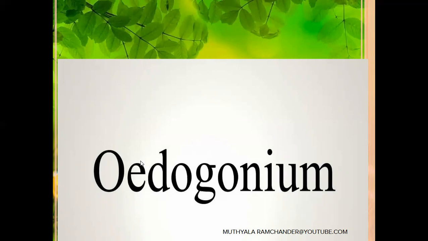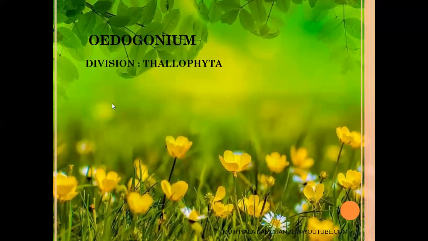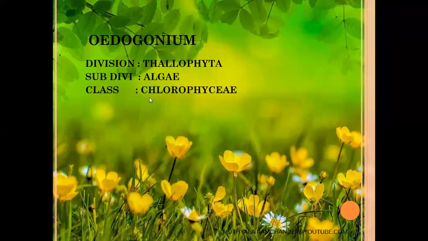The Edogonium classification. Division Thallophyta. Thallus is present. It cannot differentiate into root, shoot, and leaves, so it is placed in the division Thallophyta. Subdivision Algae. The thallus is green in color. They are placed in the subdivision of algae and class Chlorophyceae.